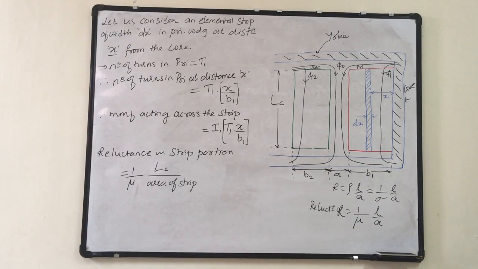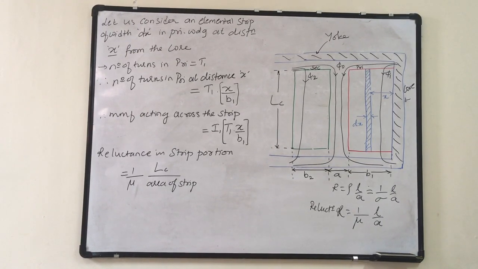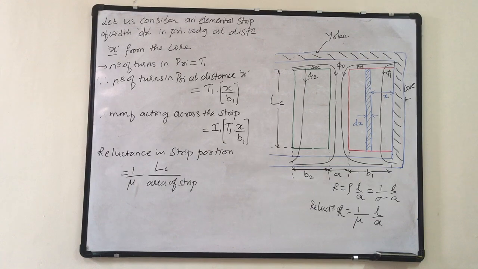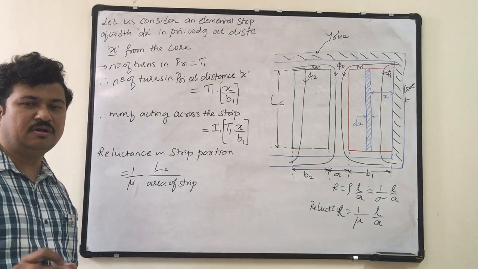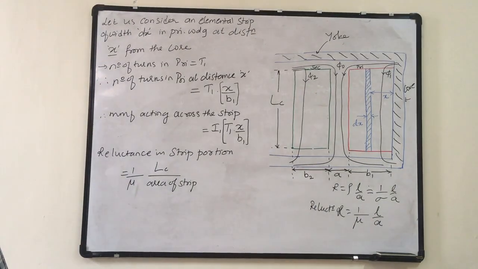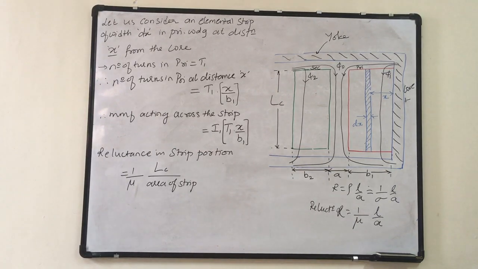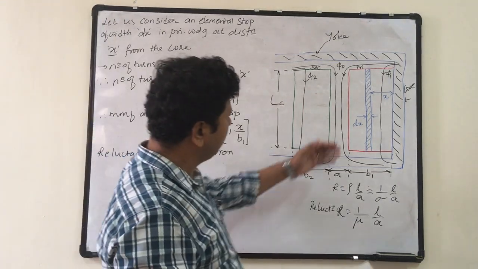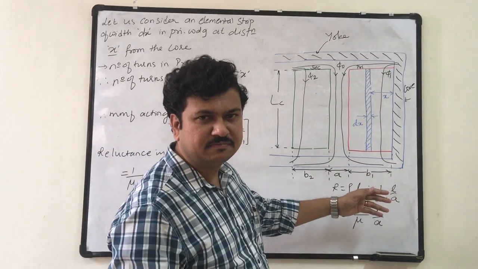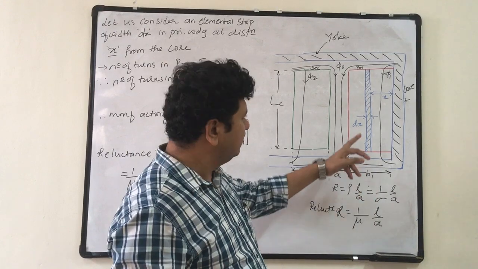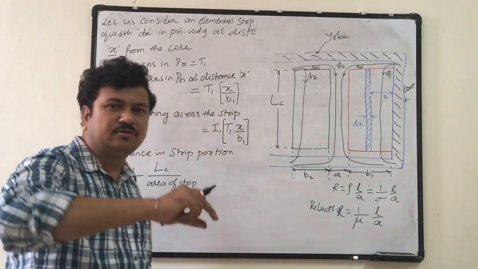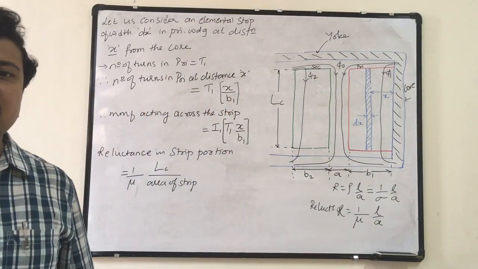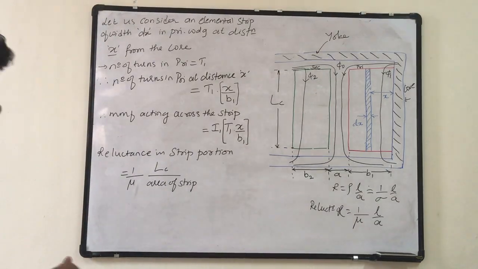Now what is the area of strip? It is not LC into dx. That is not the area of strip. See, this strip I have considered at a cross section along the length, but this strip is existing throughout the cylindrical structure of the winding.